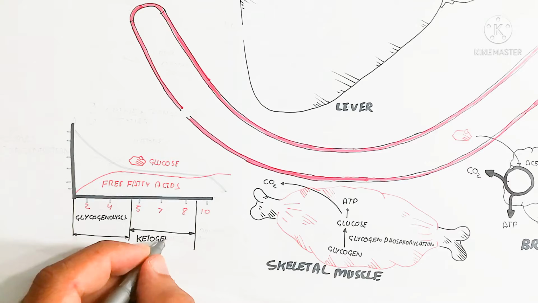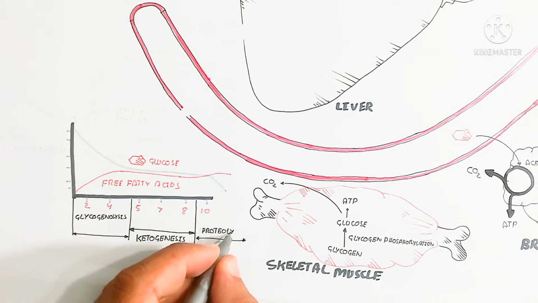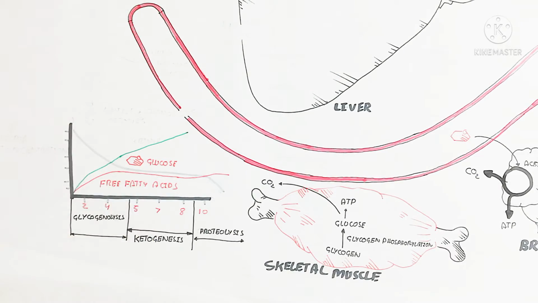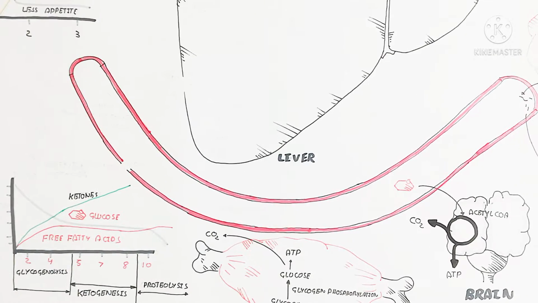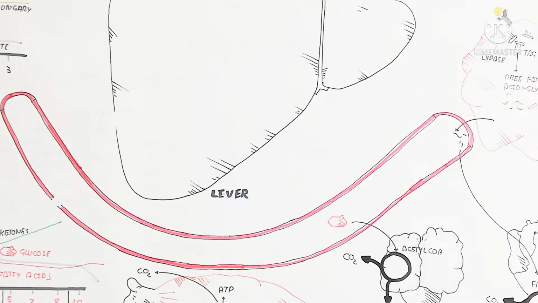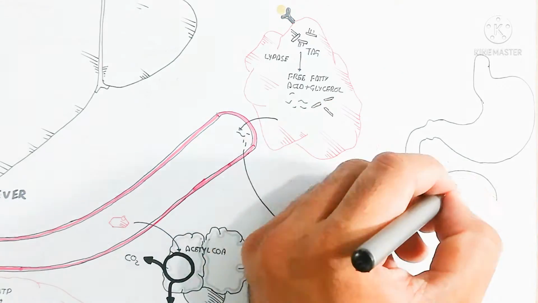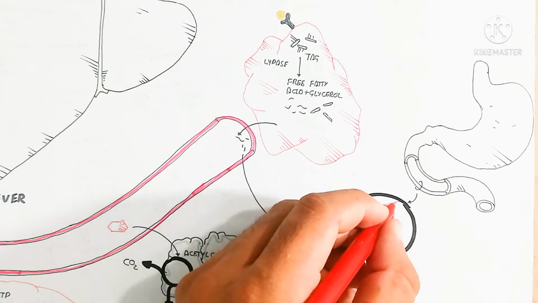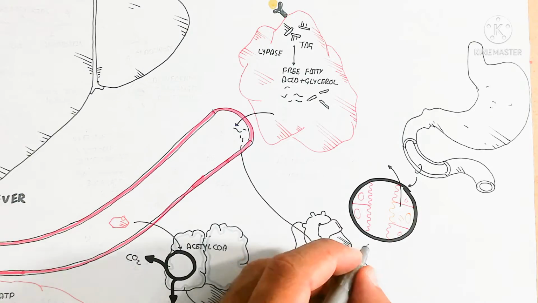So glycogenolysis will occur, while on the other hand ketogenesis will begin from the 5th day to the 8th day, and the 10th day is used for proteolysis. Why? Because we will also understand why proteolysis takes so long. The ketones are also produced. What are ketones? We will also learn a bit about ketones. First of all, we should understand more about appetite, to understand the appetite control mechanism.